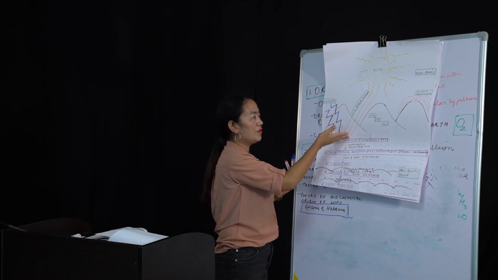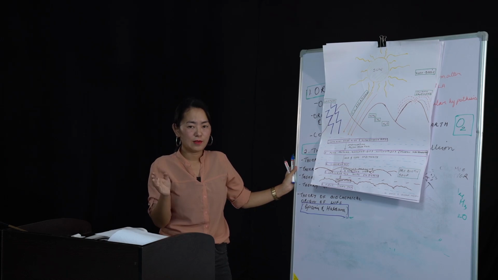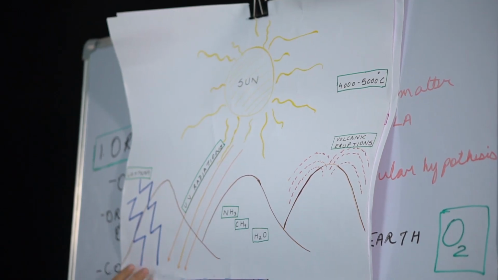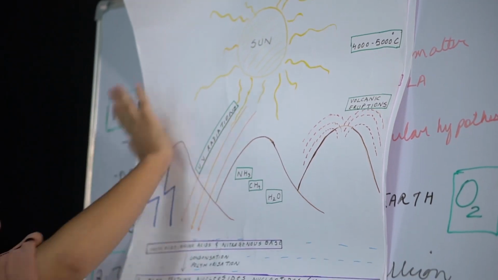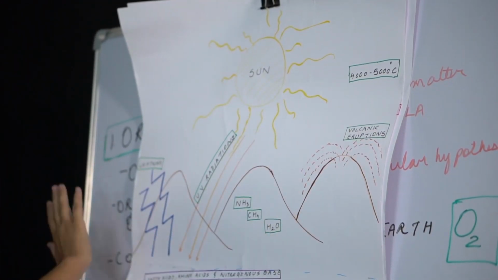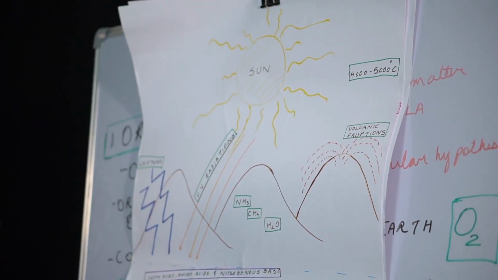When there was lots of UV radiation, there was another major thing called lightning. Long time back, there was lots of intense lightning, and all these things contributed towards the evolution of the primitive Earth.